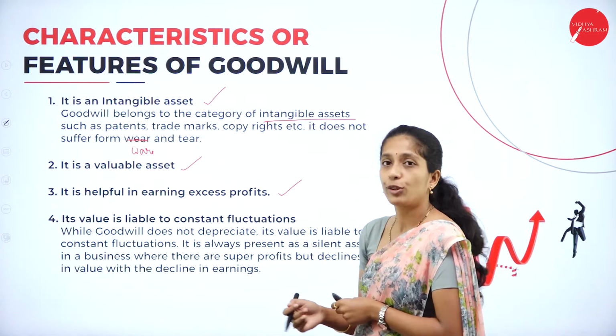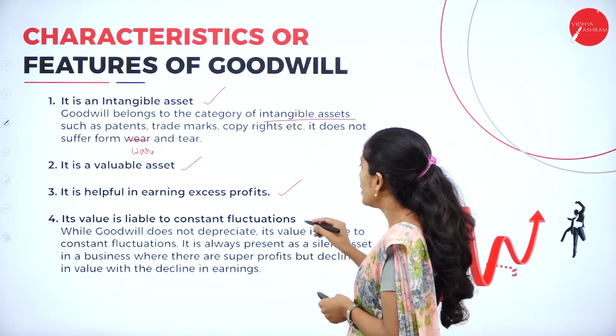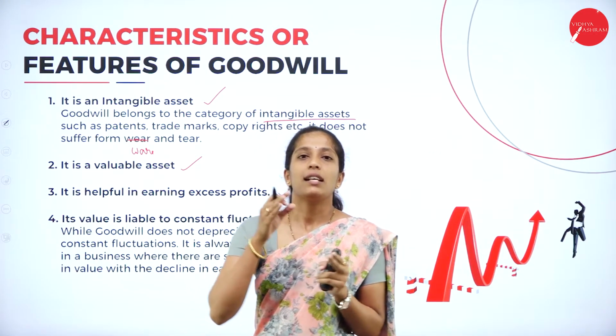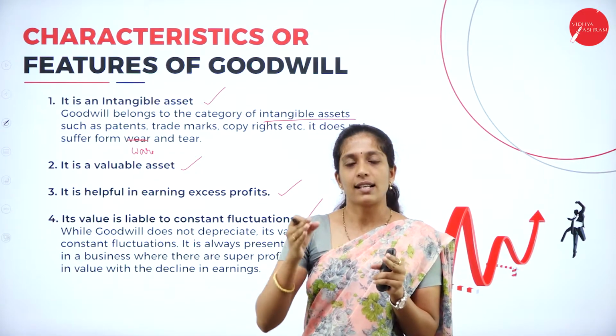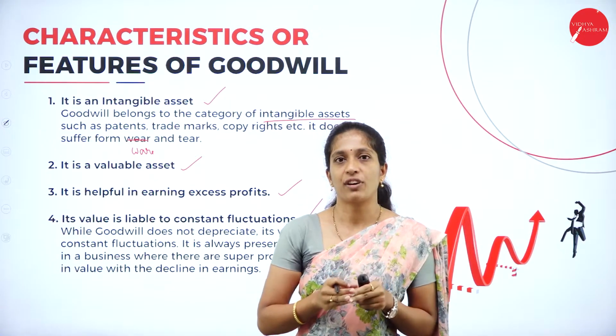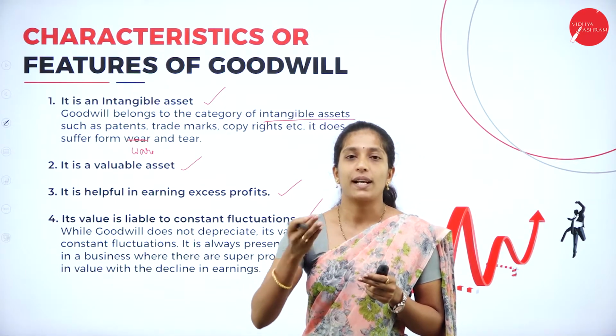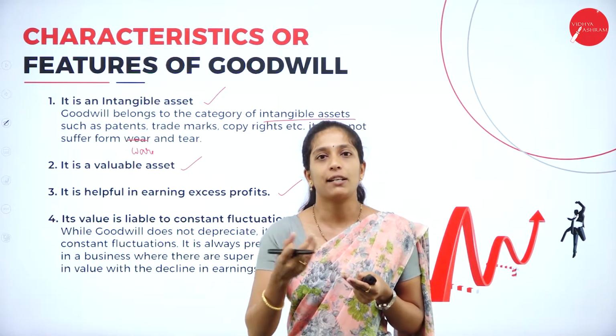Next is the fourth point. Its value is liable to constant fluctuations. Of course, goodwill, as opposed to a tangible asset like furniture, doesn't go on depreciating. So it may fluctuate; it may increase or it may decrease.